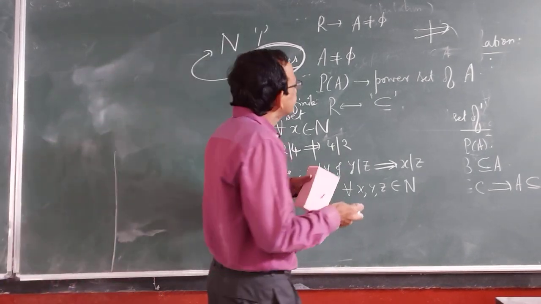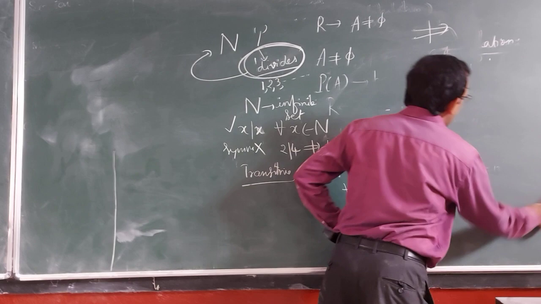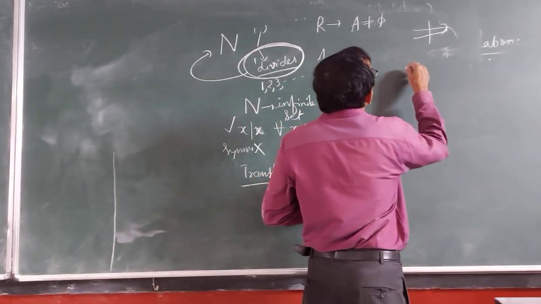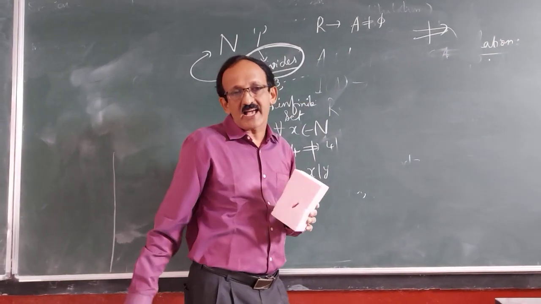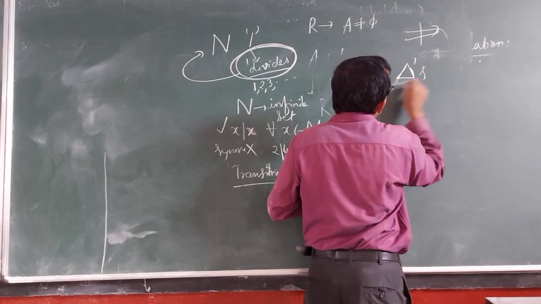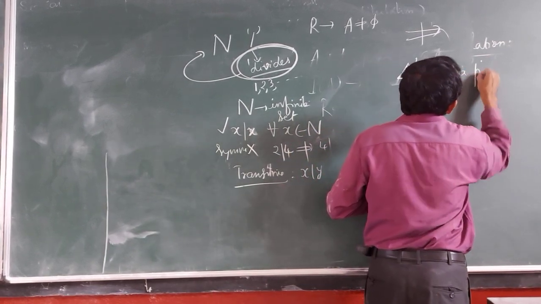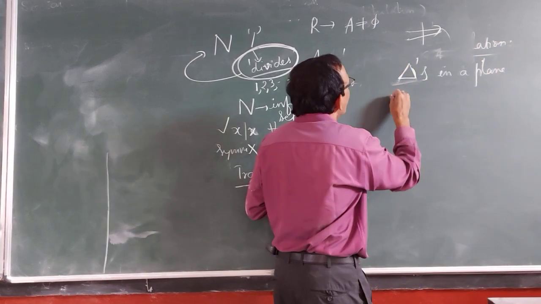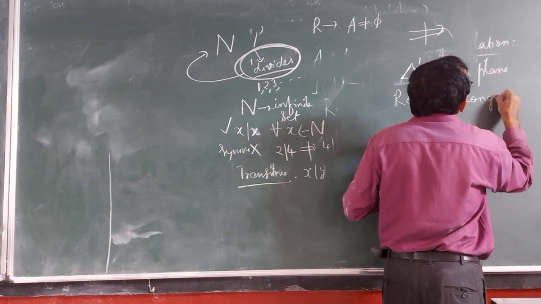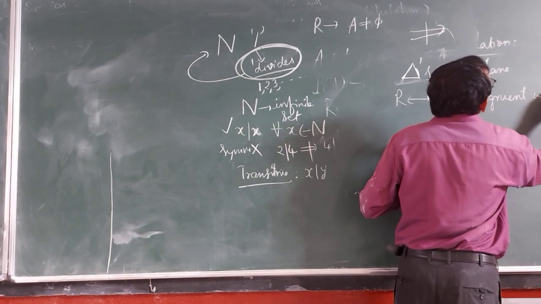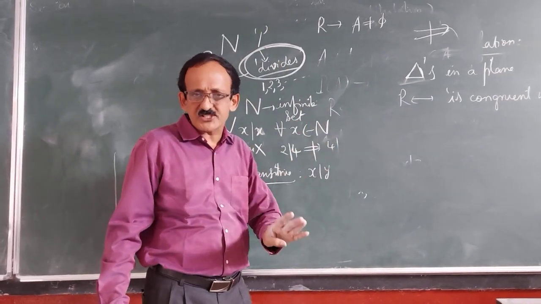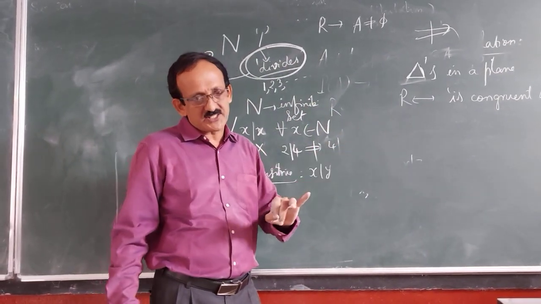So I will just conclude today's work by adding an example for an equivalence relation. Take the set of all triangles in a plane. Let the relation R be "is congruent with". This is an equivalence relation because it is reflexive, symmetric and transitive.